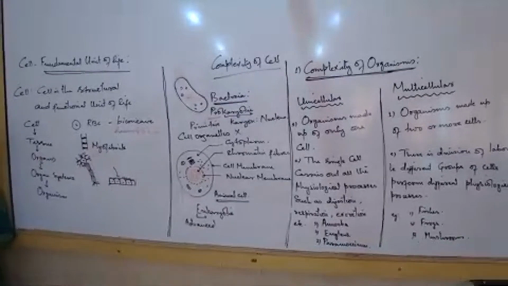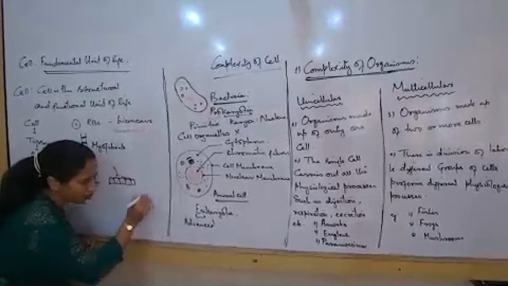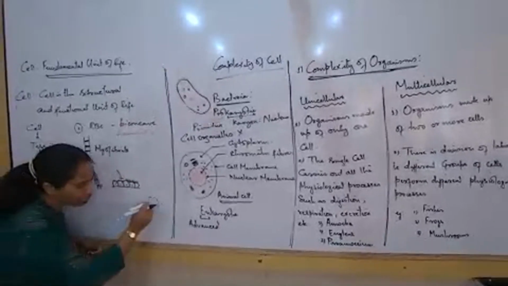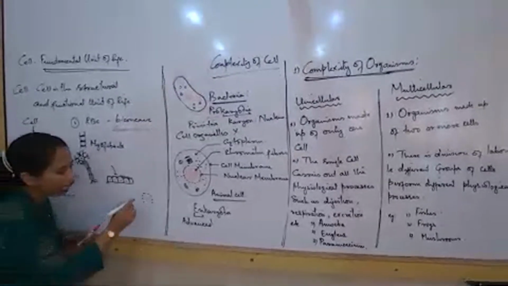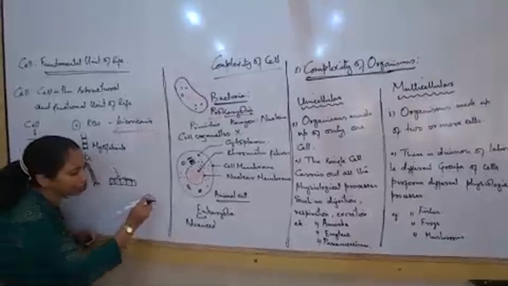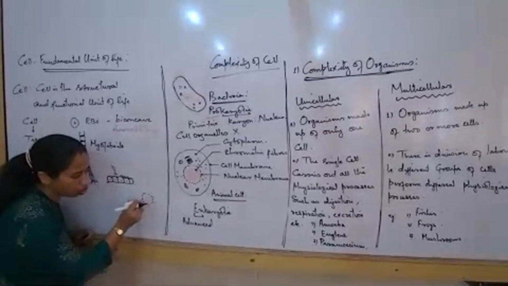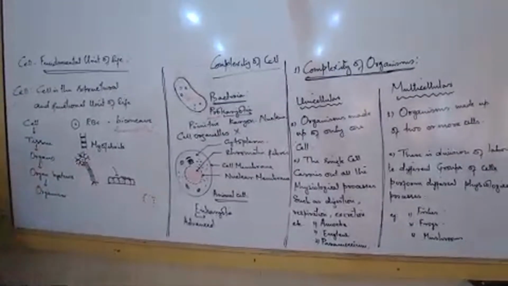But if we draw the structure of a virus, how is the basic structure of a virus? There are many types. First of all, there will be a protein coat, and around the protein coat there will be DNA, only that much, and there will be some protective protein structures. So basically, that is the structure of a virus.